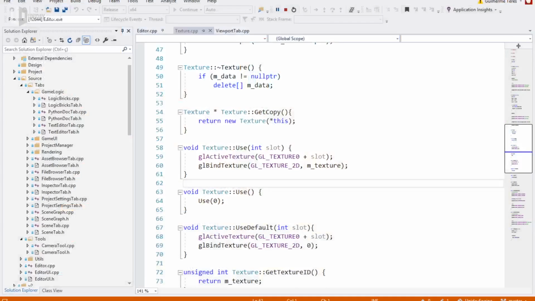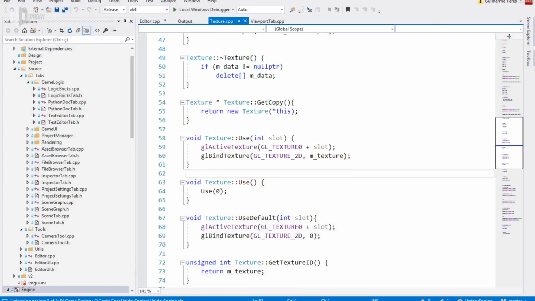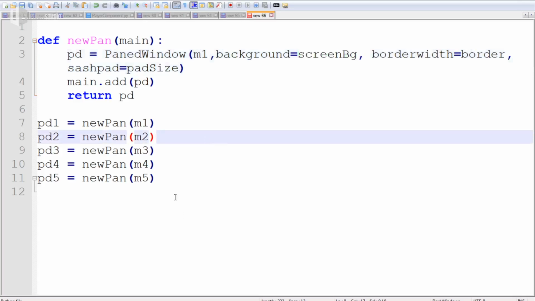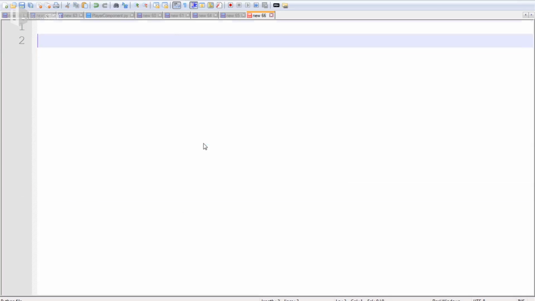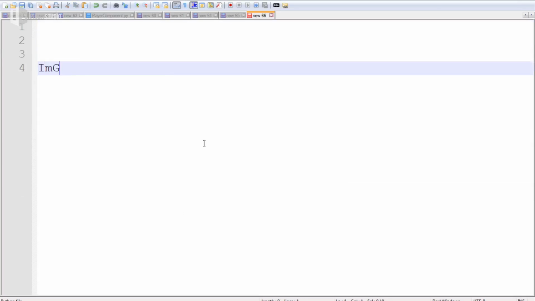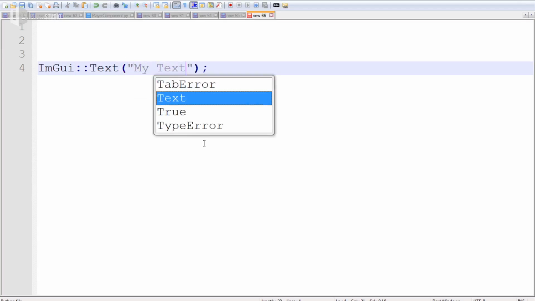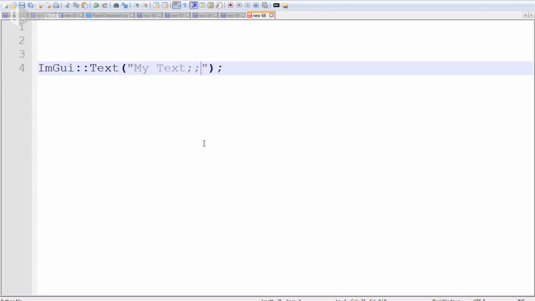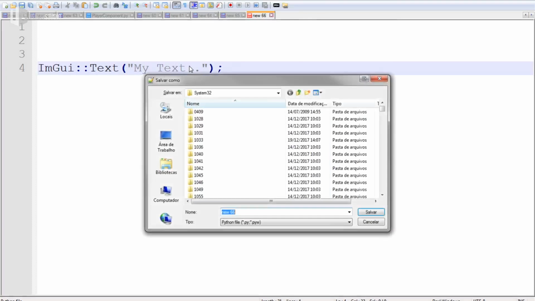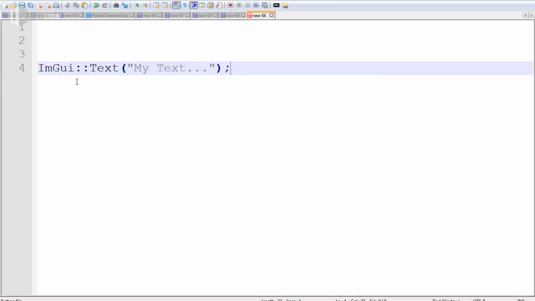So what is the right thing to do? Let me close Visual Studio here because I opened it just to explain to you. In my engine, for example, I'm using ImGui. And if I want to create a text in ImGui, I can do this, my text, stuff like that. But I'm directly using ImGui here in my game engine.